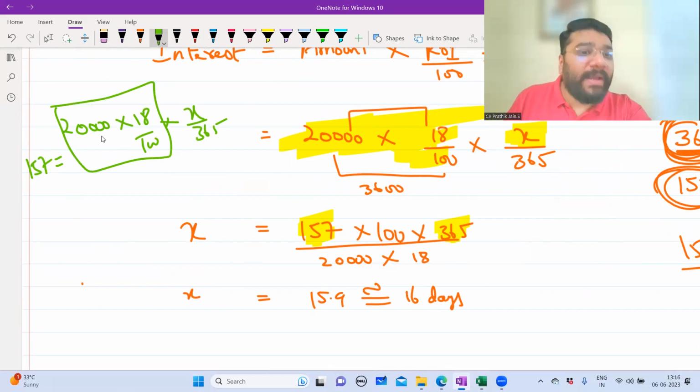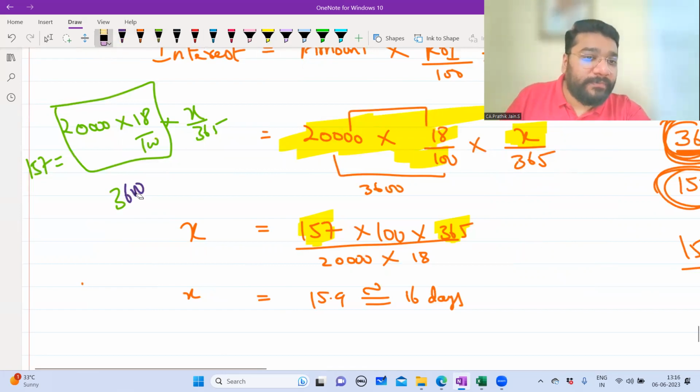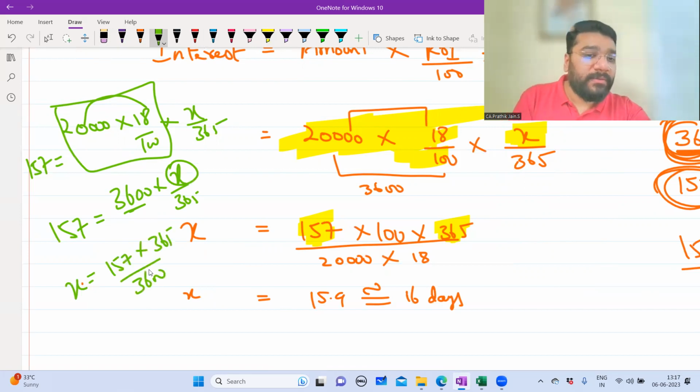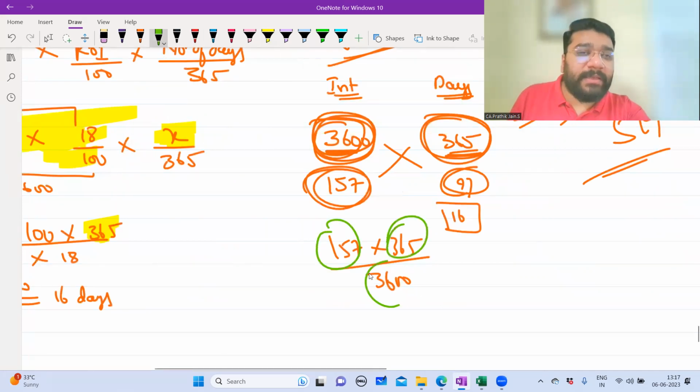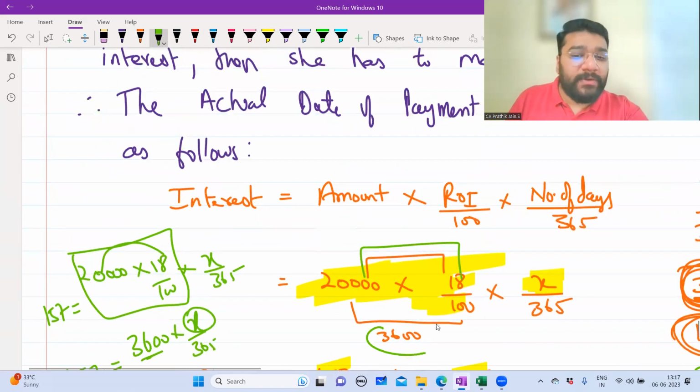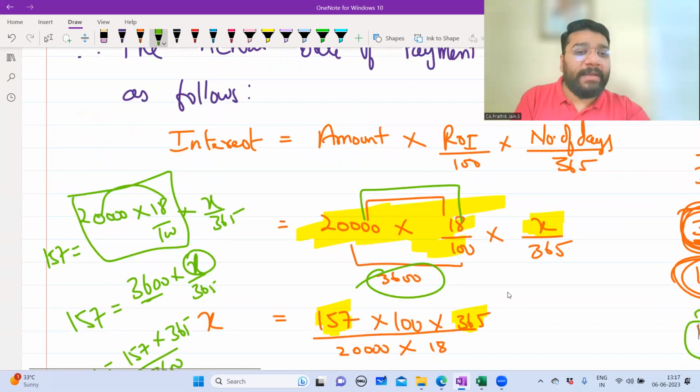This 20,000 into 18 by 100 is how much? 3,600 into x by 365. Am I right? So can I say 157 is equal to 3,600 into x by 365? What did I do? I multiplied this 20,000 and 18, so I got the amount. Now this is x. So how do I find it? X is equal to 157 into 365 divided by 3,600. You can do whichever way is comfortable. You can simplify these both together, or do 3,600 into x by 365 and then simplify it this way.